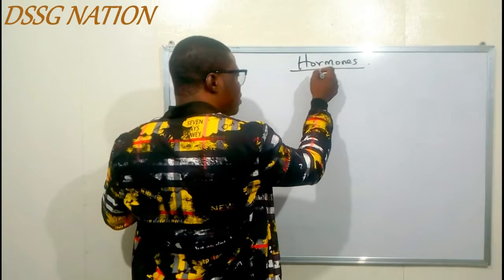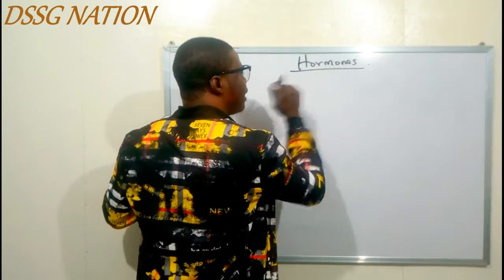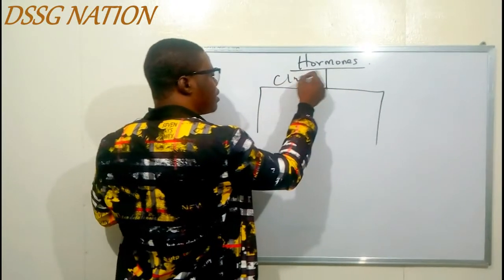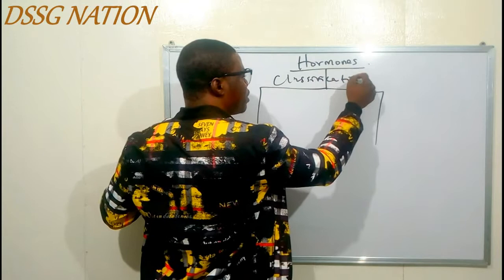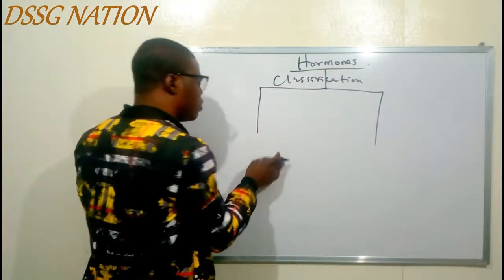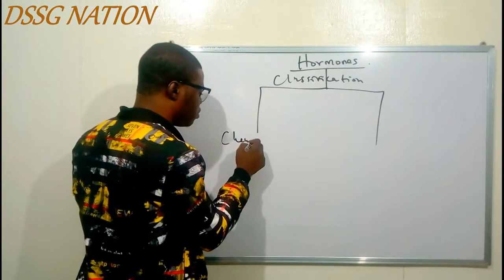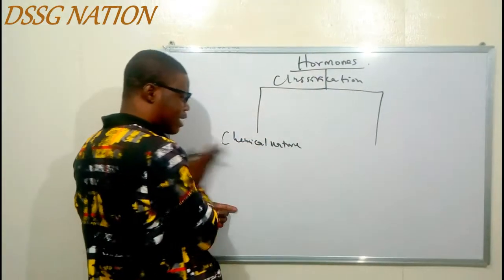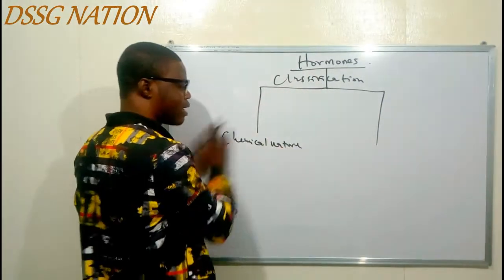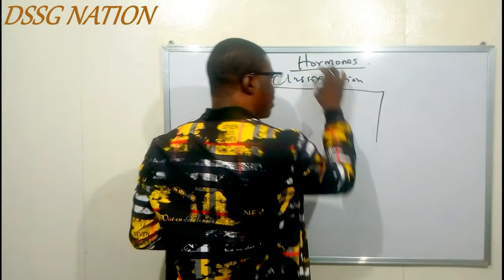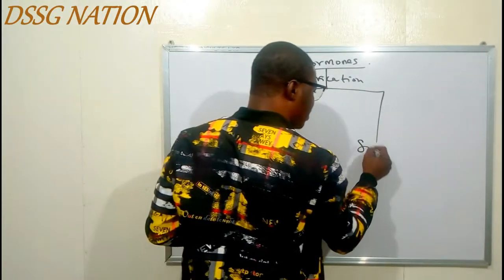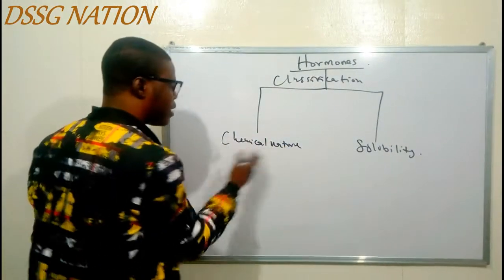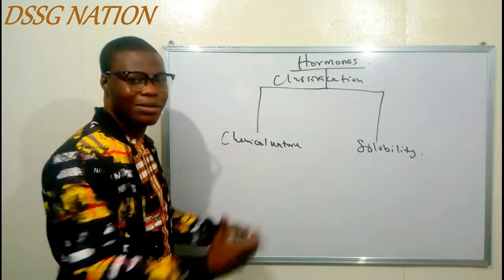So we have majorly 2 types of hormones, but I just want to do this. Let's say hormones are classified. So classification of hormones using 2 criteria. The first one is their chemical nature, so we have types of hormones based on their chemical nature. And then we have classification or types of hormones based on their solubility. Now, based on their chemical nature, what are the types of hormones?